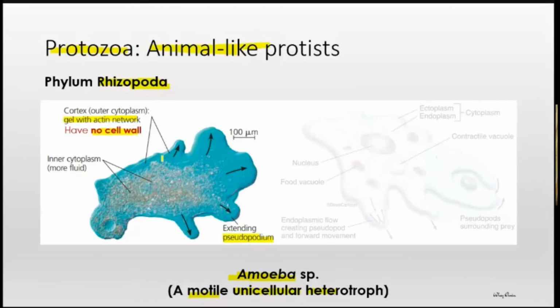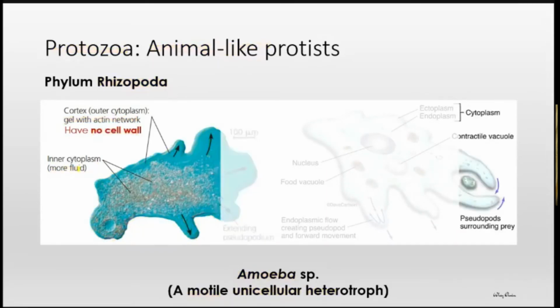Okay, yang luar punya lebih jelly-like structure. Okay, untuk make sure the shape is maintained. And the fluid inner cytoplasm is the one can move more freely. This is why they're able to extend, okay, to extend the cytoplasmic content to form the pseudopodium. Ini datang daripada inner cytoplasm yang lebih fluid.